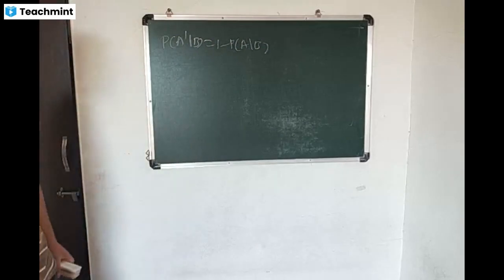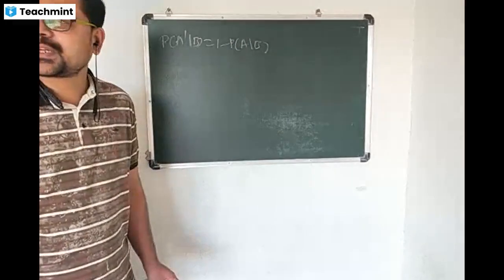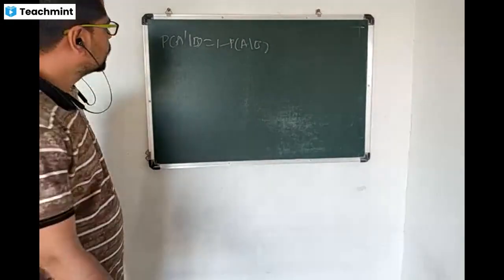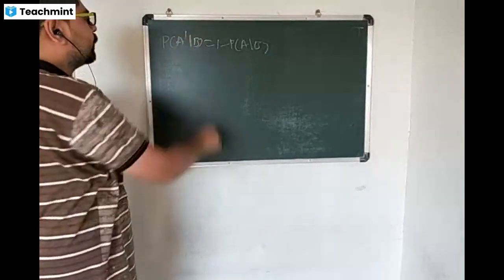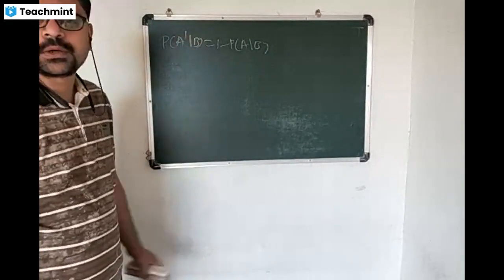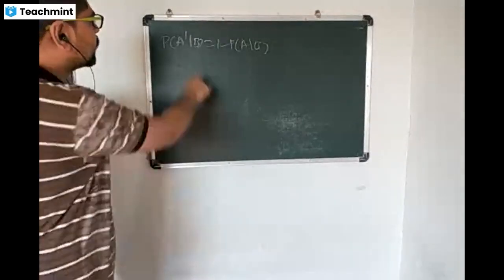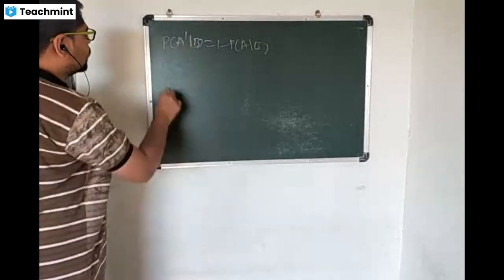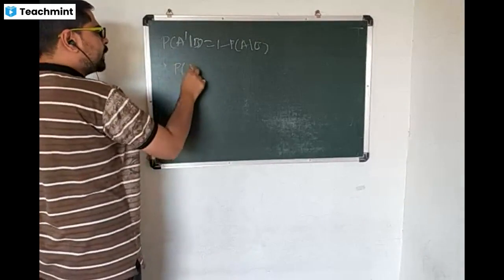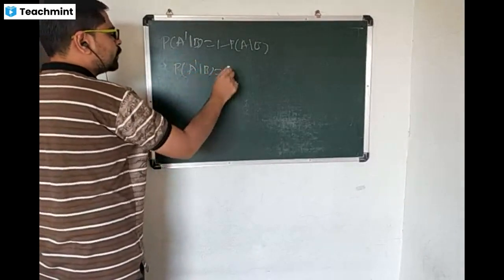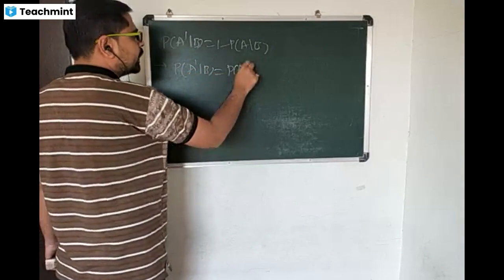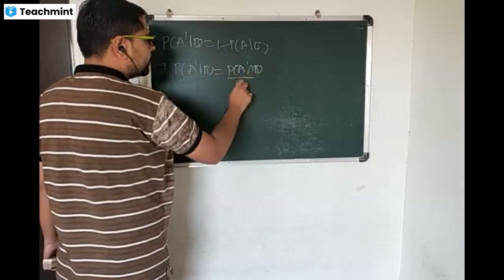So as we have probability of A complement is equal to 1 minus probability of A, similarly probability of A complement given B, the same theorem applies, only the condition given B is added. So how to prove that? Probability of A complement given B is equal to probability of A complement intersection B divided by probability of B.